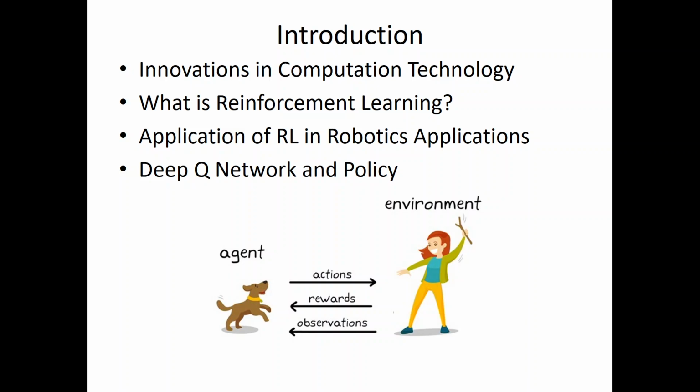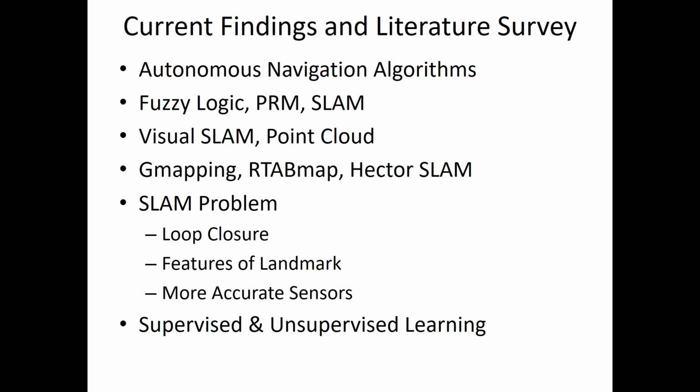In indoor environments, the navigation of a mobile robot is very difficult. So multiple algorithms and techniques are being developed, and we have performed an extensive literature survey on them. What we found is that reinforcement learning, which is a branch of machine learning, is the best suited for robotics, as there is no map or initial state present for a robot in an environment. Hence, using reinforcement learning, we can perform a good level of navigation by using a deep Q learning strategy, that is, a DQN network.